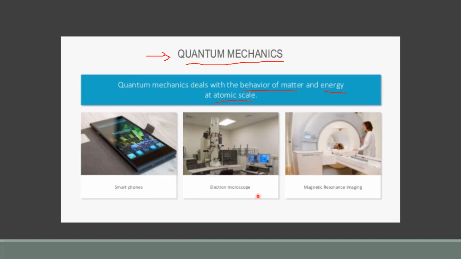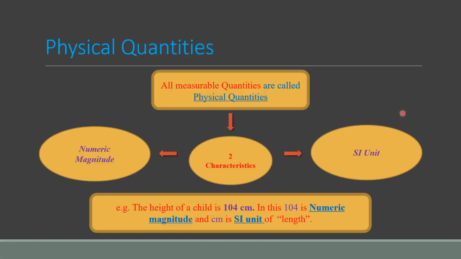Here you can see smartphones, electron microscope, magnetic resonance imaging, all these applications are based upon quantum physics. Well, you see, this is all about the branches and the introduction of physics. Now come to the last topic, that is physical quantities.